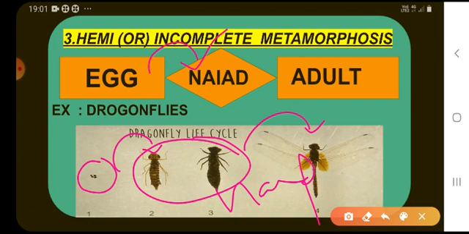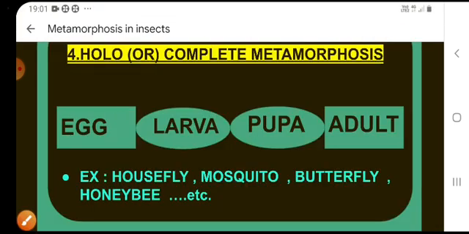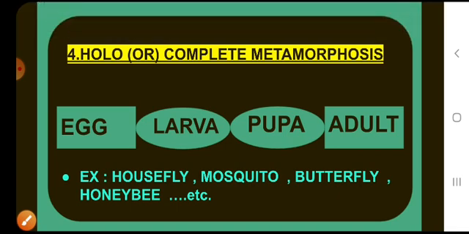Okay. Next, holometabolic or complete metamorphosis. Lepidoptera, Coleoptera, Hymenoptera, Diptera, Siphonaptera, etc. insects exhibit holometabolic metamorphosis, which is also commonly called complete metamorphosis. The young that hatches from the egg is called a larva.